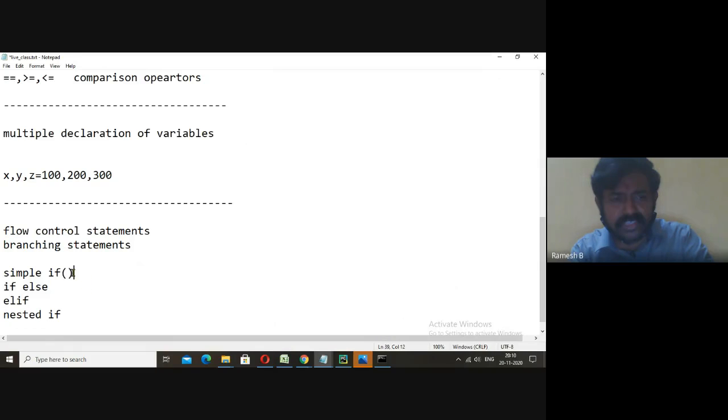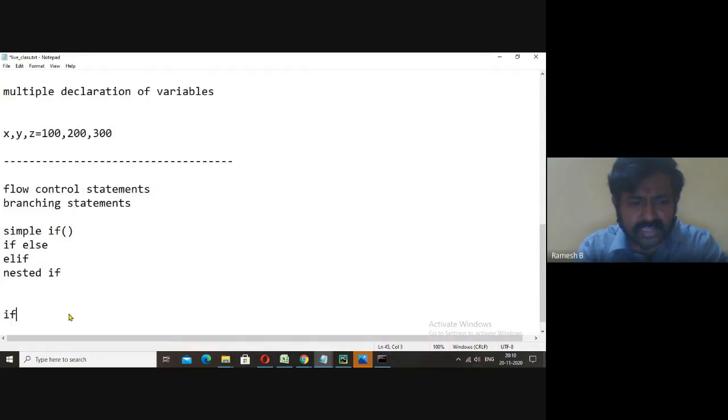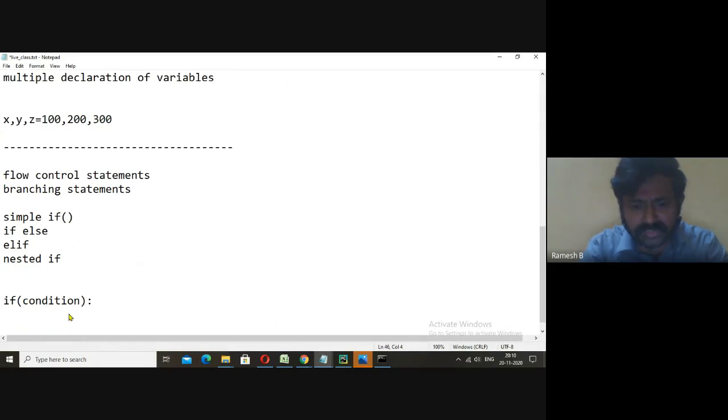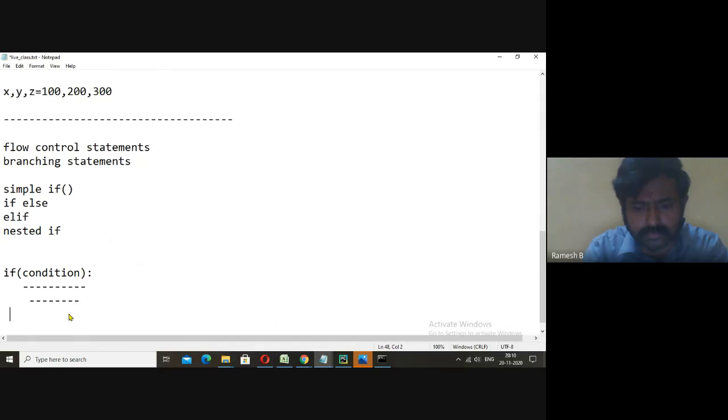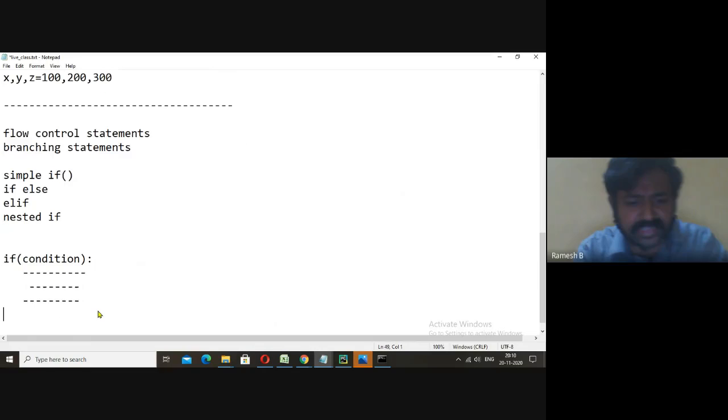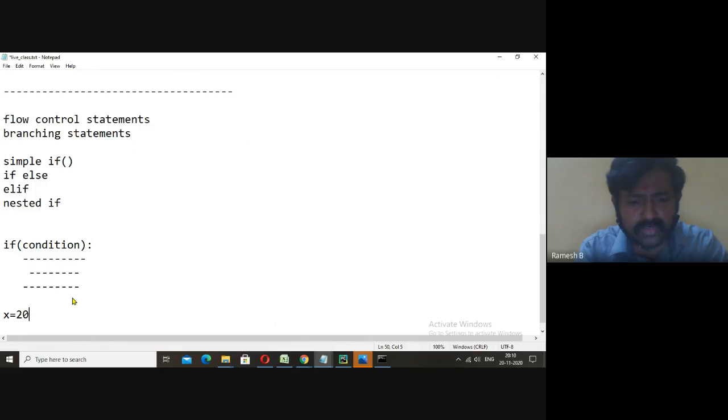So here we'll be having simple if. When we talk about the simple if, first we need to write if, then brackets are optional. Here we can write the condition, close this, give colon, then block of statements. Say if I take an example, x is equal to 20.